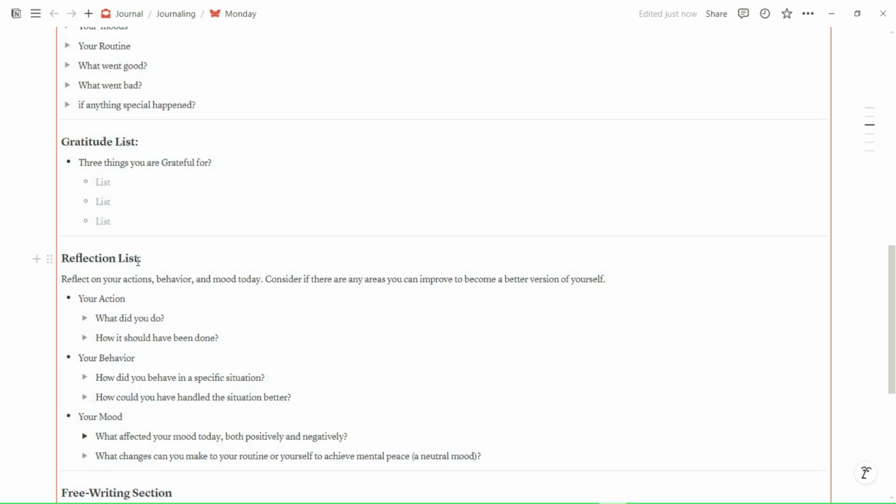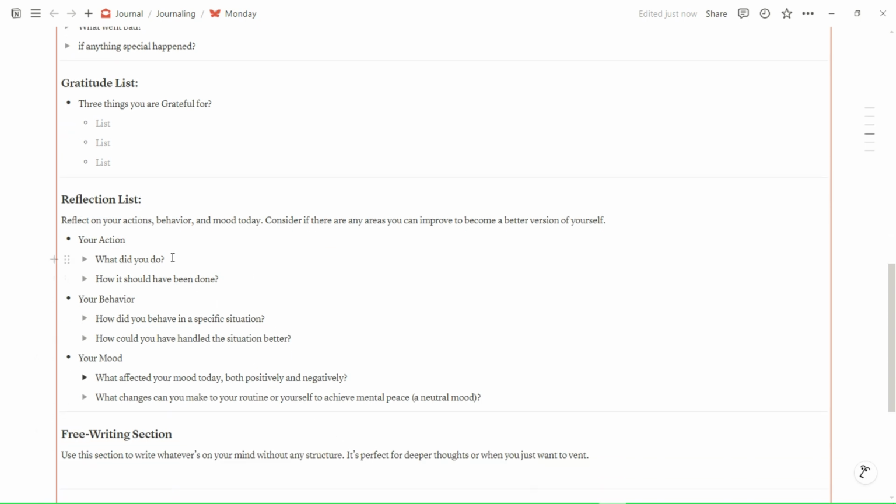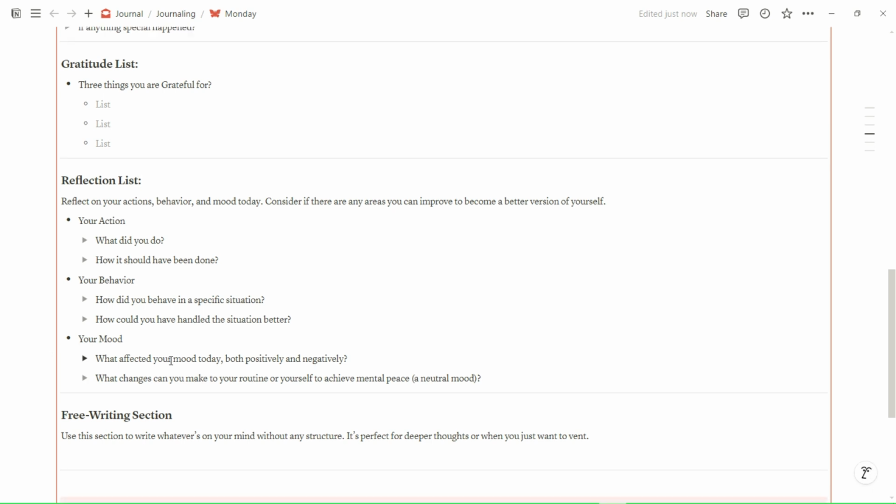This is where you dig in a bit deeper. Like what did you learn today? How did you feel today? Reflect on your experiences, your behavior, your actions and all those things. I have created a layout here for 3 things: your actions, your behavior and your mood. If there is something else you want to add, you can just add it, and I'll teach you how you can add this. And next we have the free writing section.